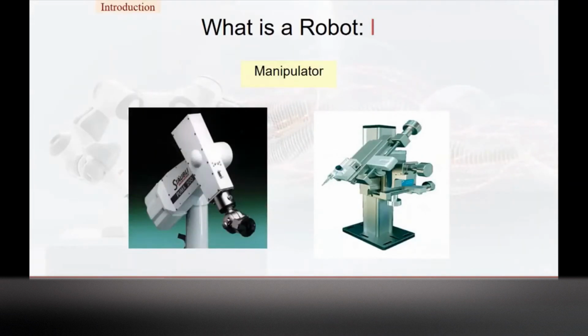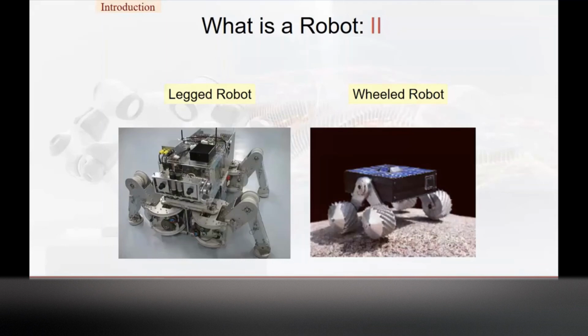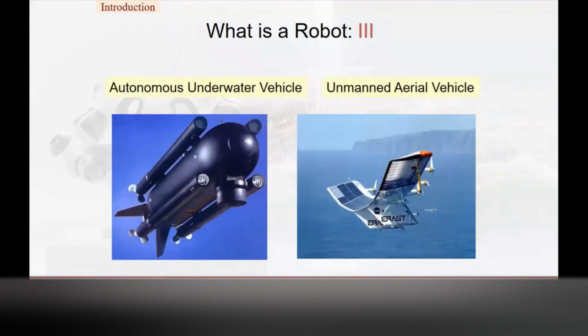So what is a robot? It can be a manipulator doing some kind of operation. It can be some kind of legged robot, like a hexapod or a quadruped, some wheeled robot or ground vehicle that can roll over the terrain. It can be an underwater vehicle, it can be an aerial vehicle.